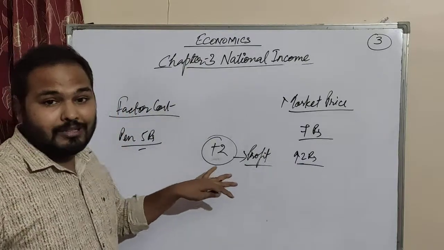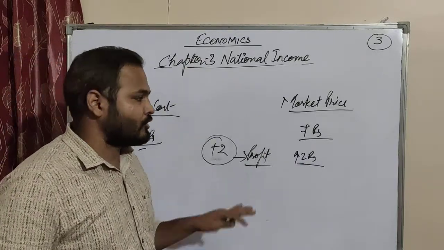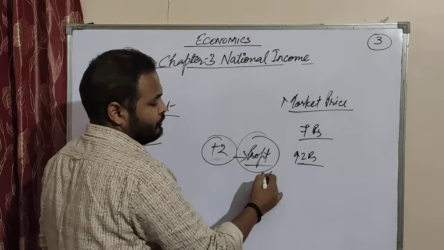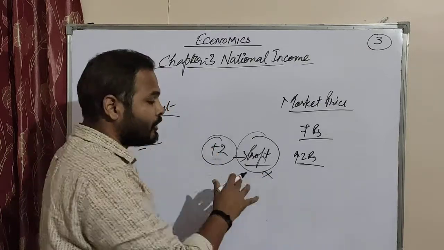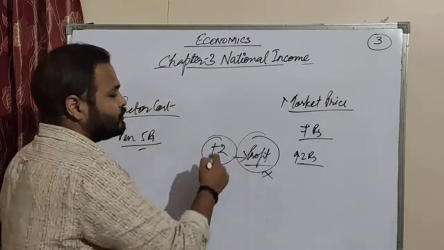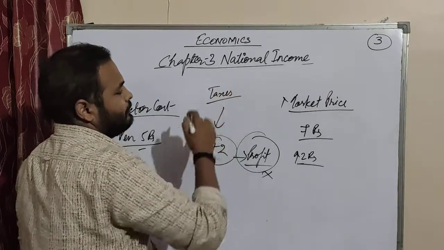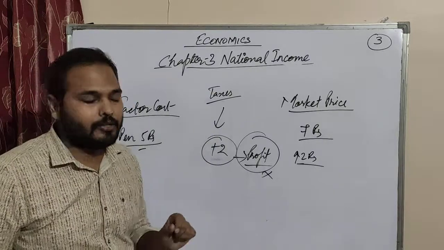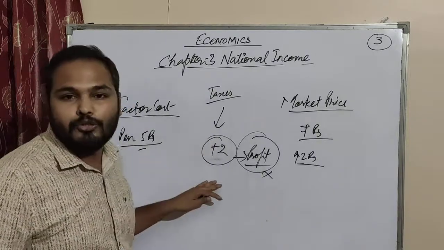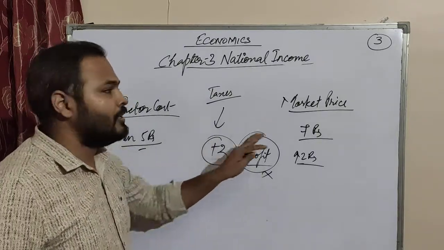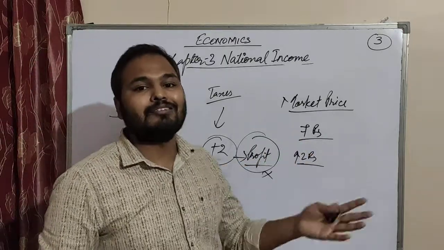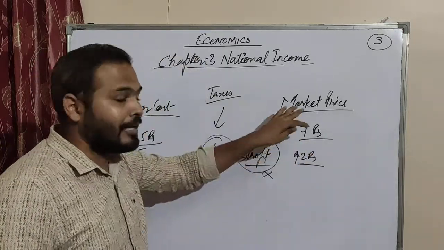But we are studying economics, so this is not your profit. This is taxes paid by the producer to the government. Whenever the producer pays tax to the government, the price increases at the time of selling.